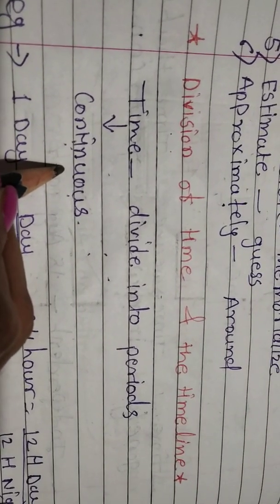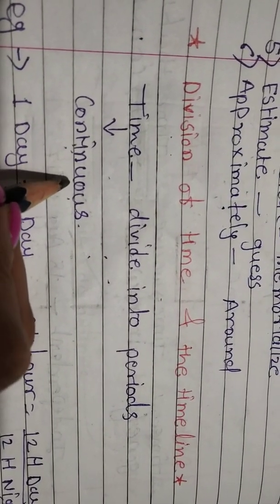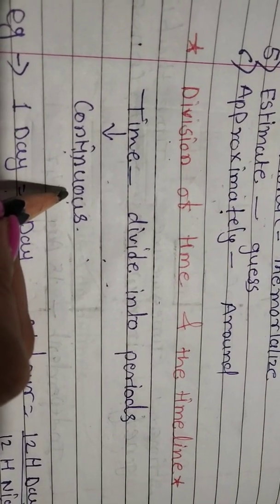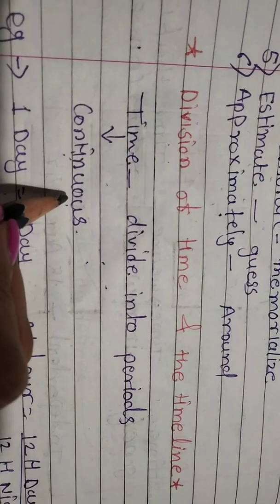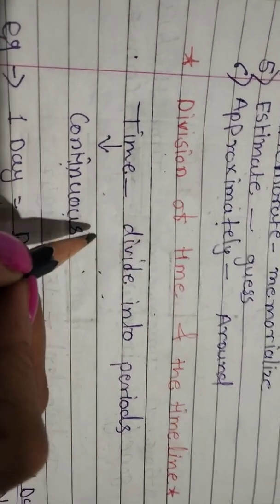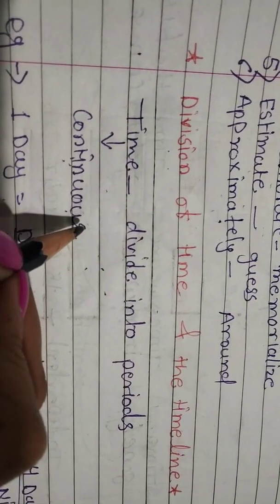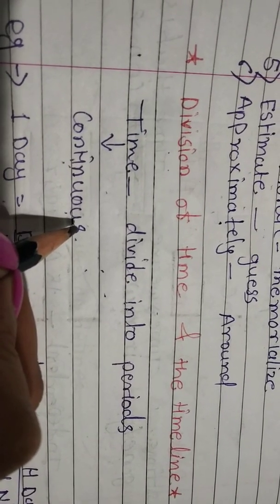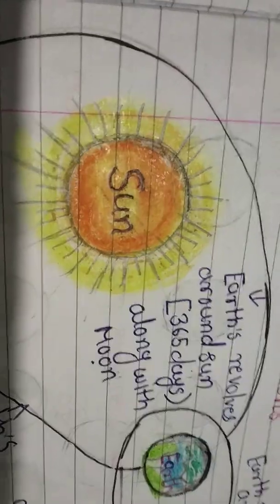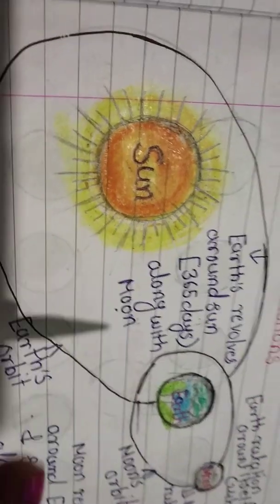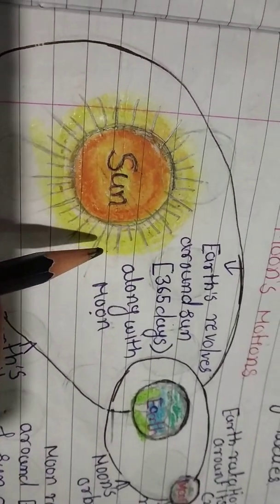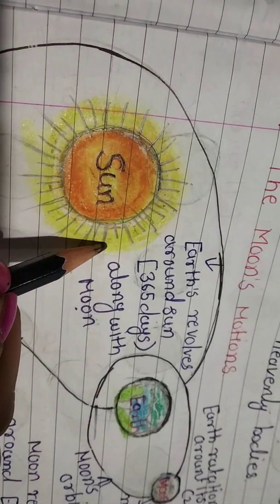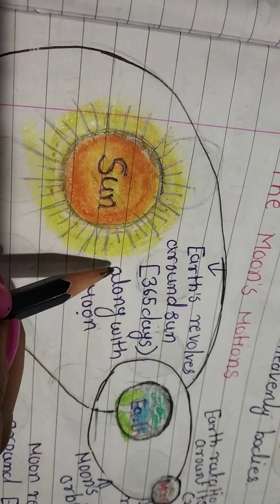But for our convenience, we divide it into periods. The method that we use for reckoning time depends on our purpose and the manner in which we divide it. For example, at the sun rays, we say it is morning now. The day has begun.